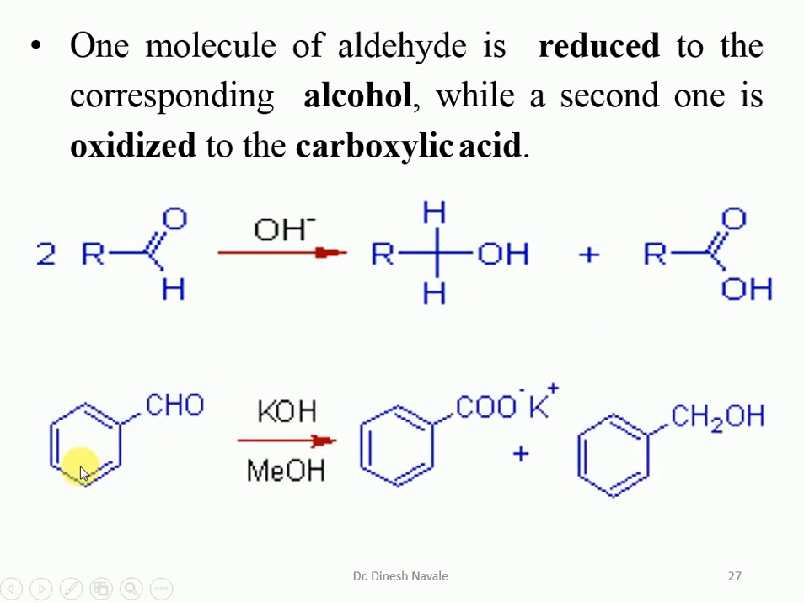So benzaldehyde on reaction with a base like potassium hydroxide in methanol as a solvent will give the formation of the potassium salt of benzoic acid and benzyl alcohol as the products.